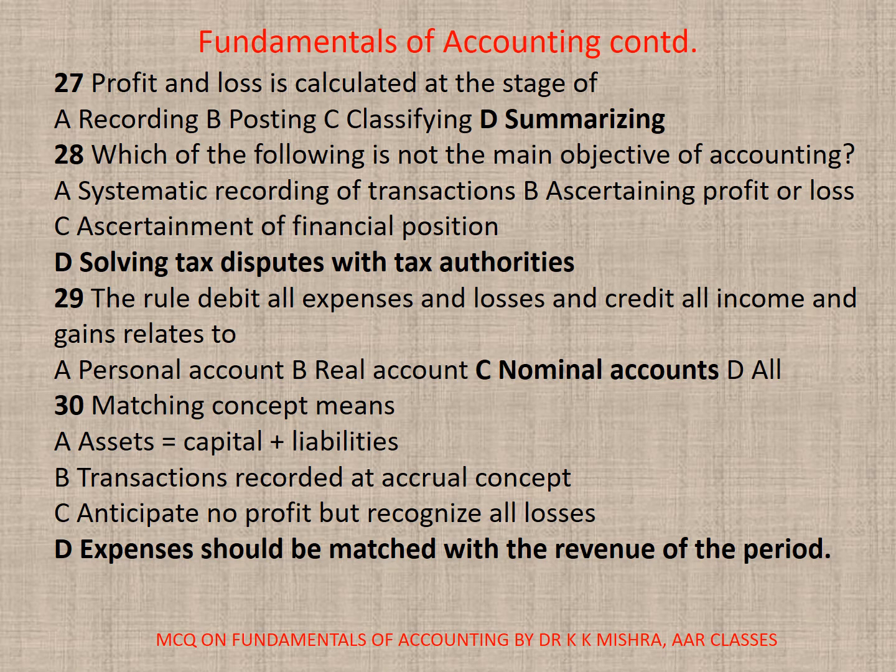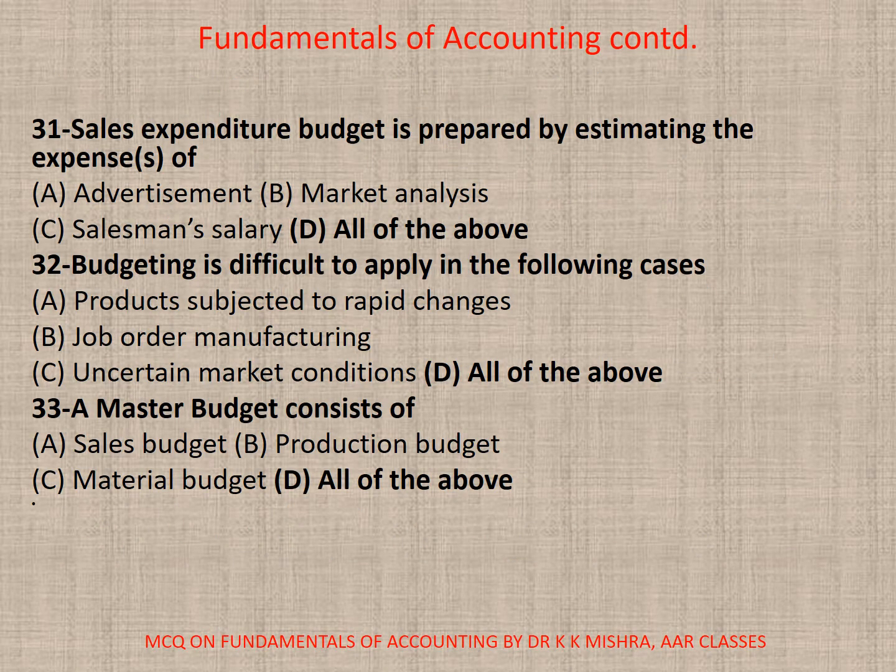Summarizing. 28. Which of the following is not the main objective of accounting? So correct option is D. Solving tax disputes with tax authorities. 29. The rule debit all expenses and losses and credit all income and gains relates to correct option is C. Nominal accounts. 30. Matching concept means here correct option is D. Expenses should be matched with the revenue of the period.